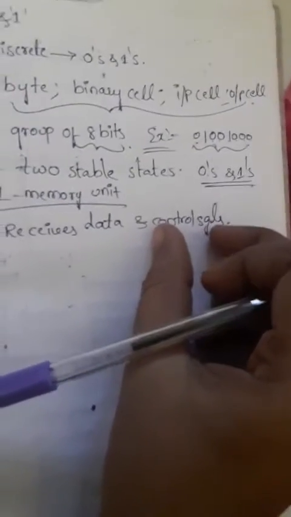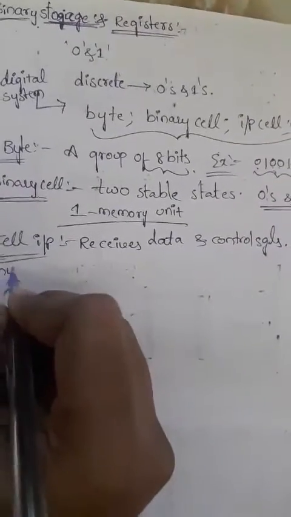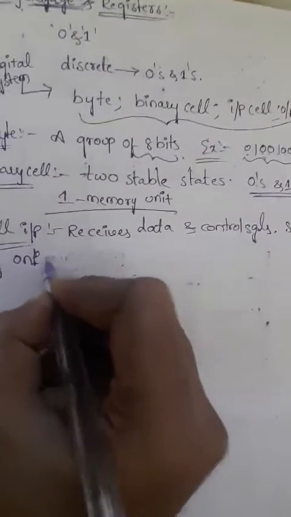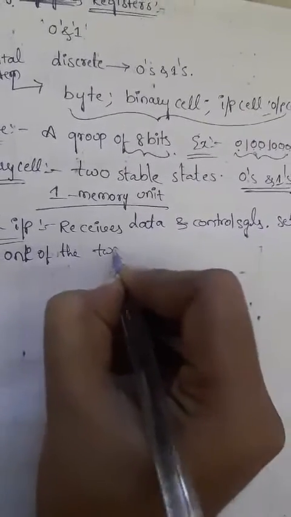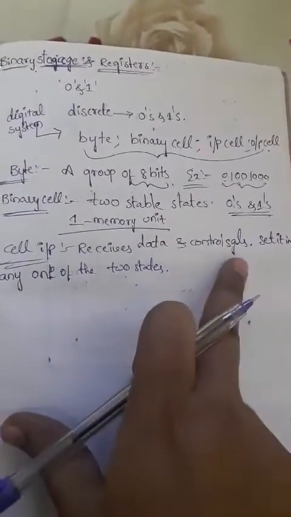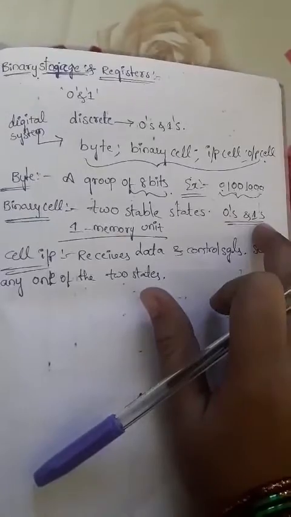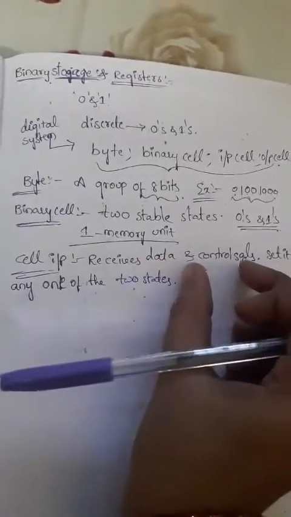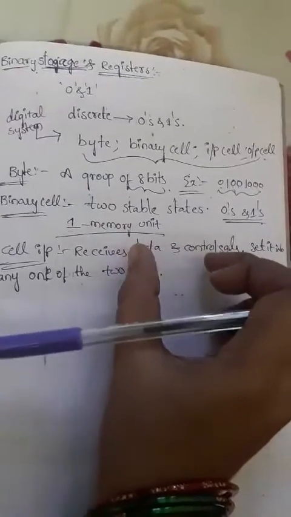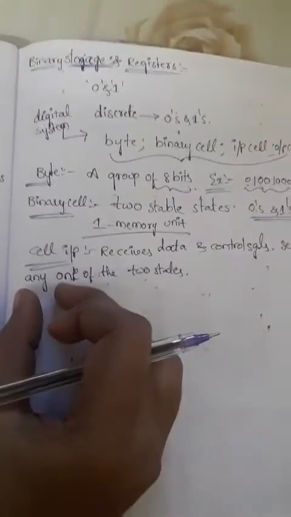Whatever data and control signals we are receiving, that sets it into any one of the two states. So this is the cell input. What is the cell input? It receives the data and control signals and sets it into any one of the two states. That means it may be 0 state or maybe 1 state. Whatever data and control signals we receive here will be set into any one of the signals, 0 or 1. We call it the cell input.